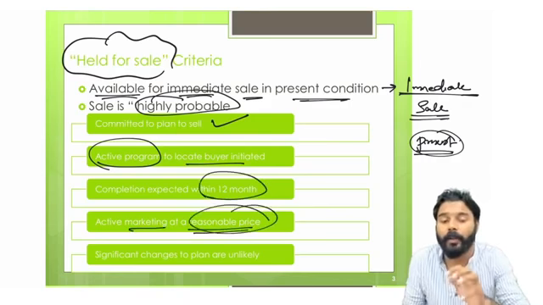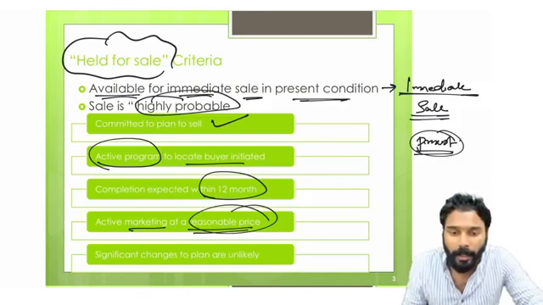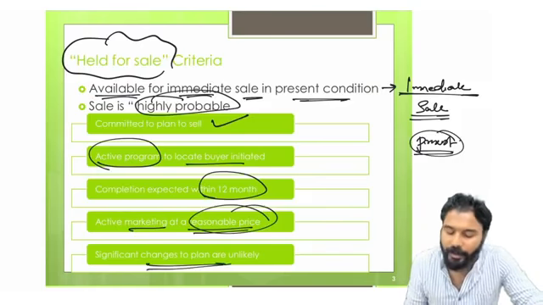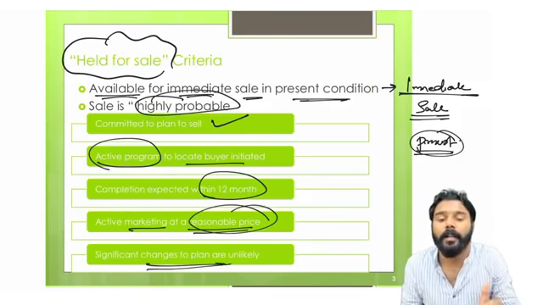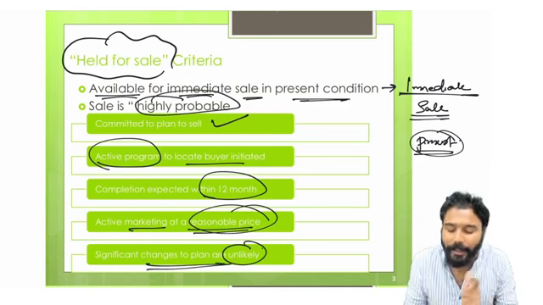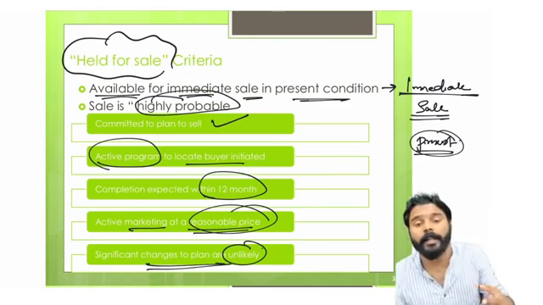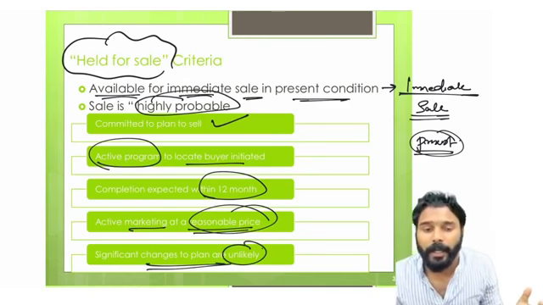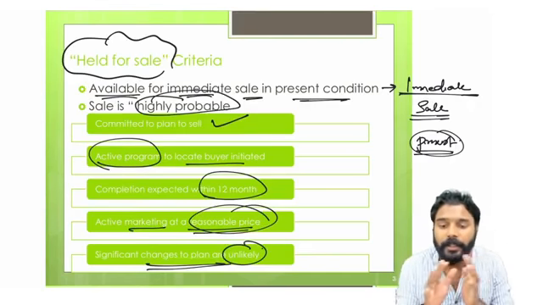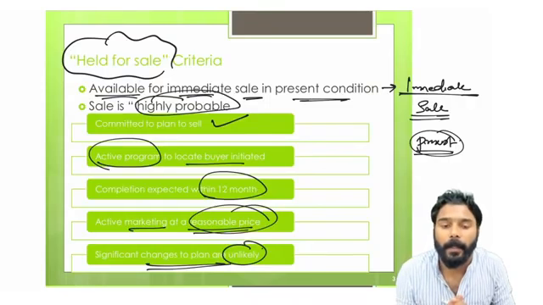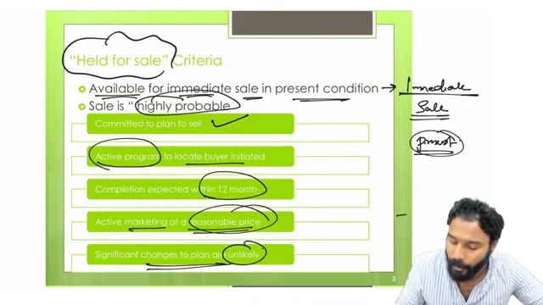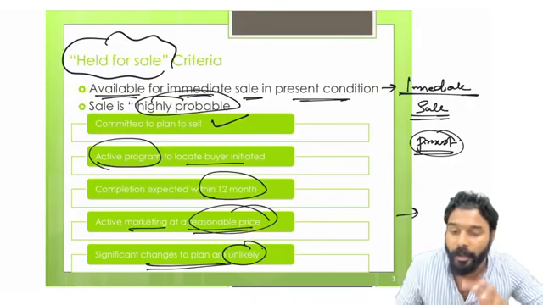The price that we are quoting should be reasonable, and there should not be any significant changes to this plan, and it is very unlikely that any changes in this plan will happen. Okay, we should locate the buyer, there should be commitment to the plan, and there should not be any significant changes from this plan.